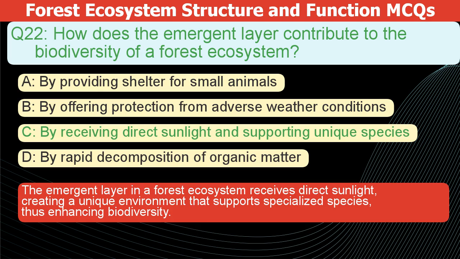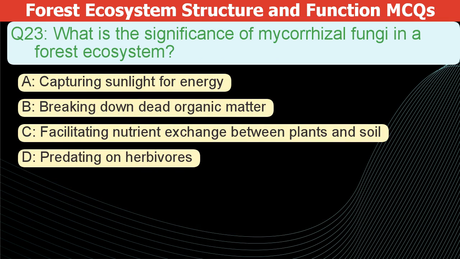The emergent layer in a forest ecosystem receives direct sunlight, creating a unique environment that supports specialized species, thus enhancing biodiversity. What is the significance of mycorrhizal fungi in a forest ecosystem?